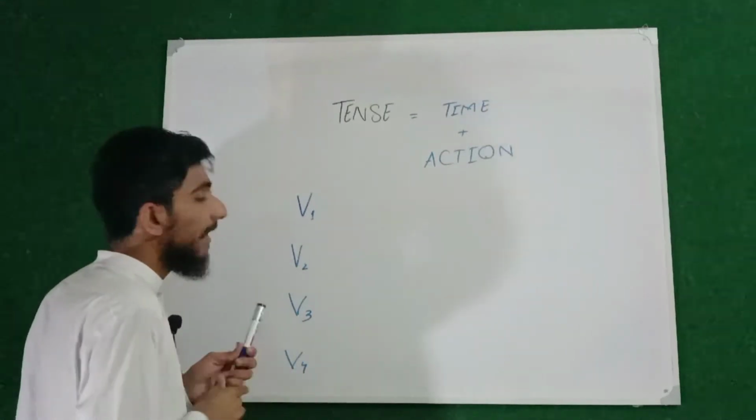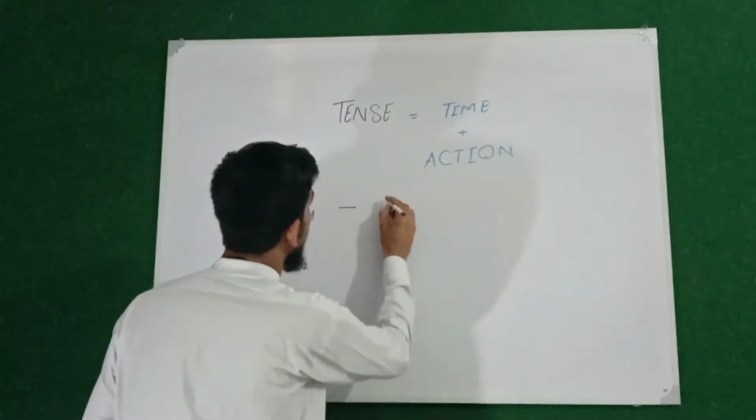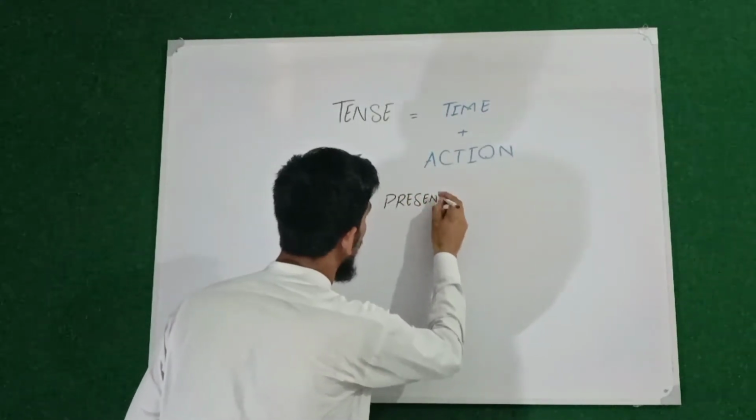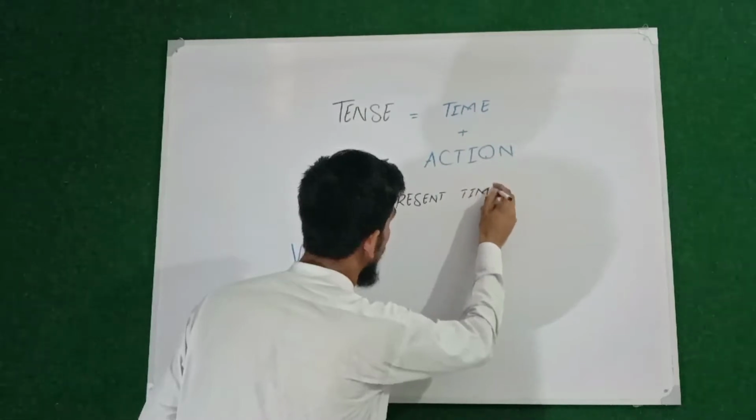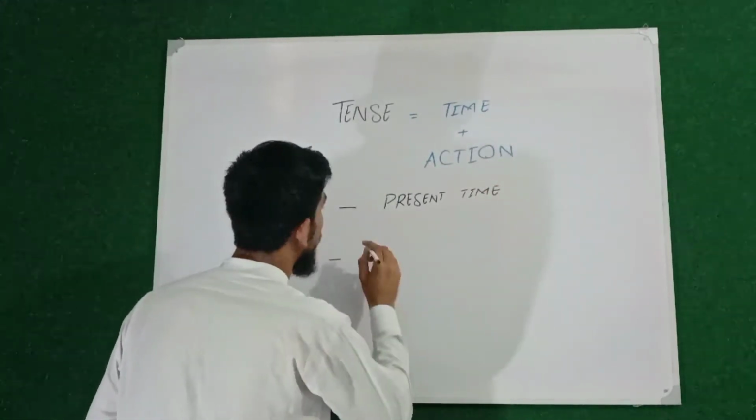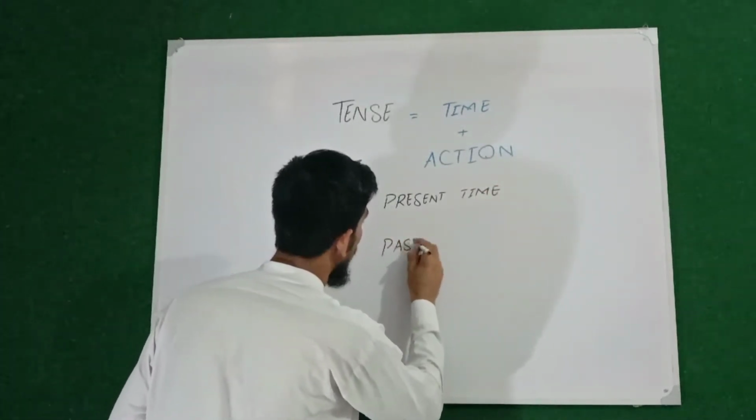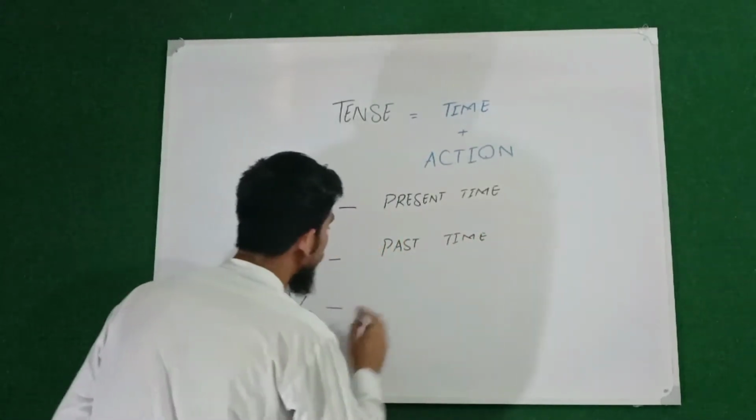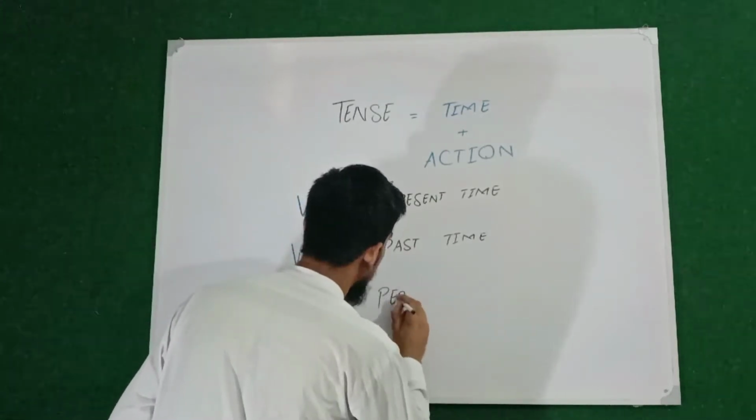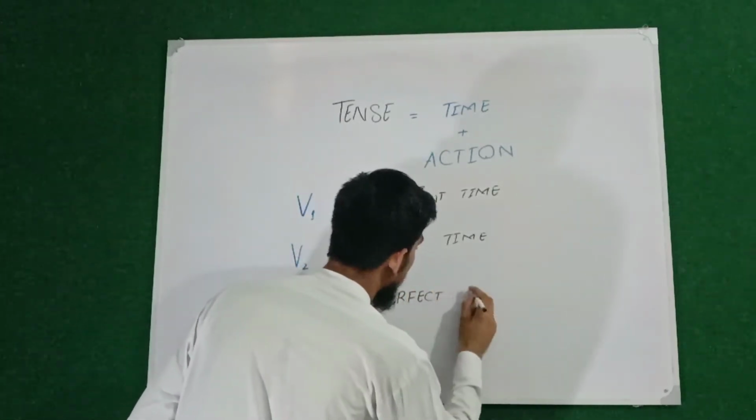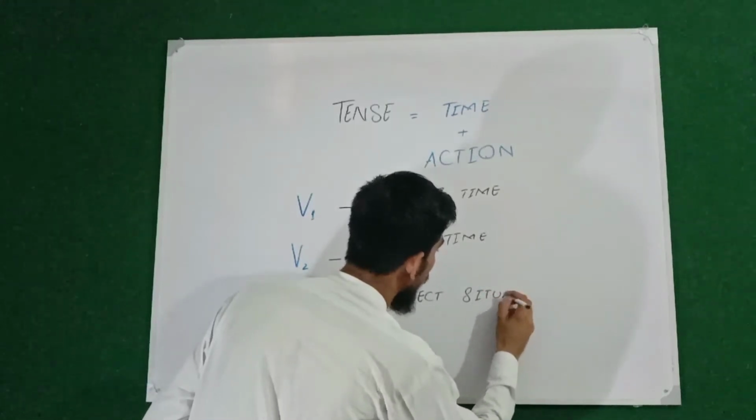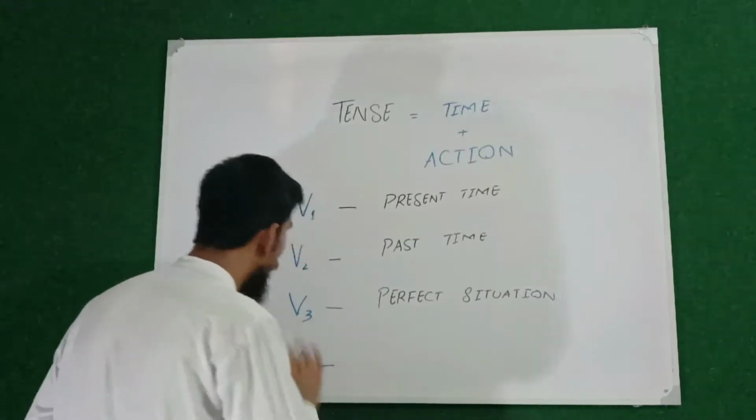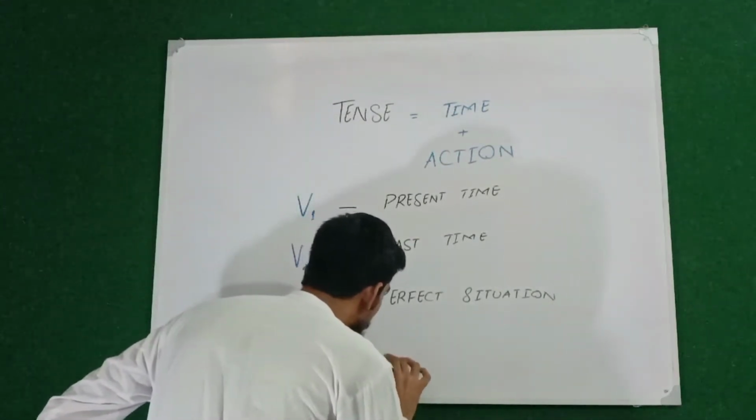As I mentioned in part 1, the verb first form basically shows present time, and then we said that the verb second form basically shows past time, and then we said the verb third form basically shows the perfect situation, and then we discussed in part 1 that the verb fourth form basically shows the continuous situation.